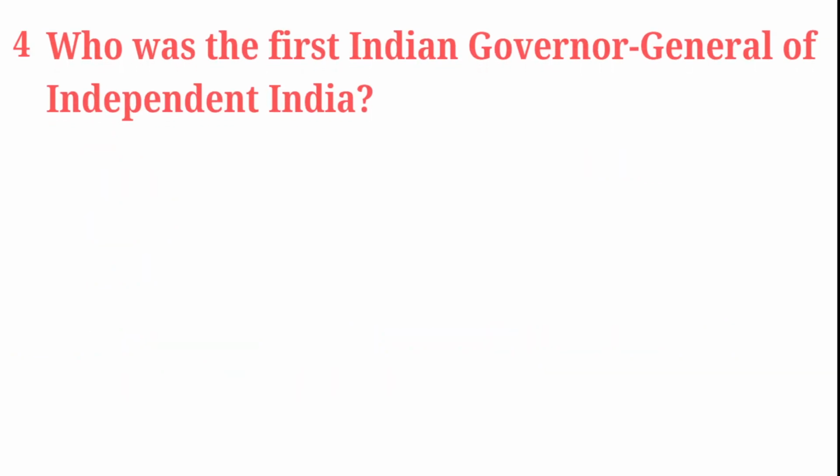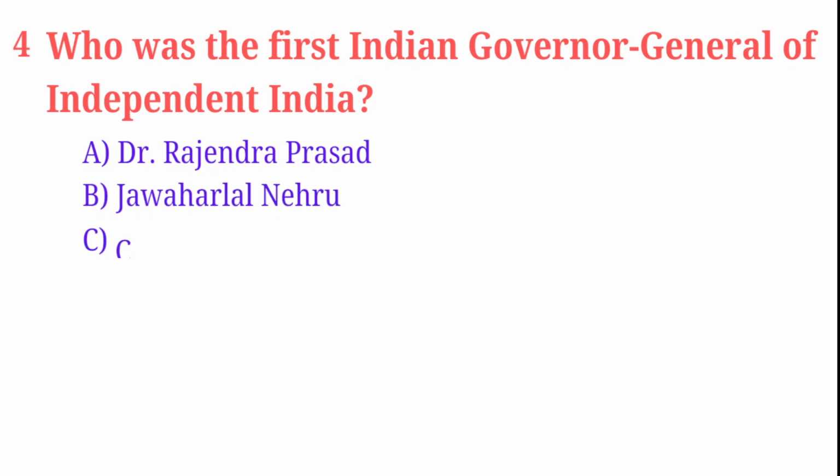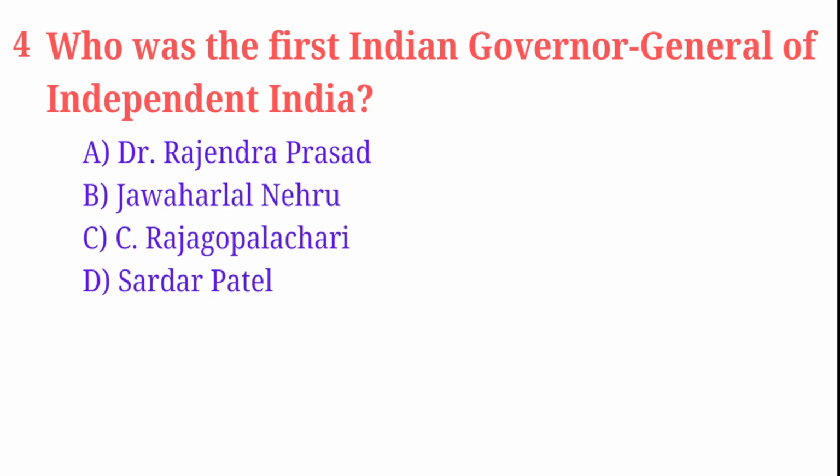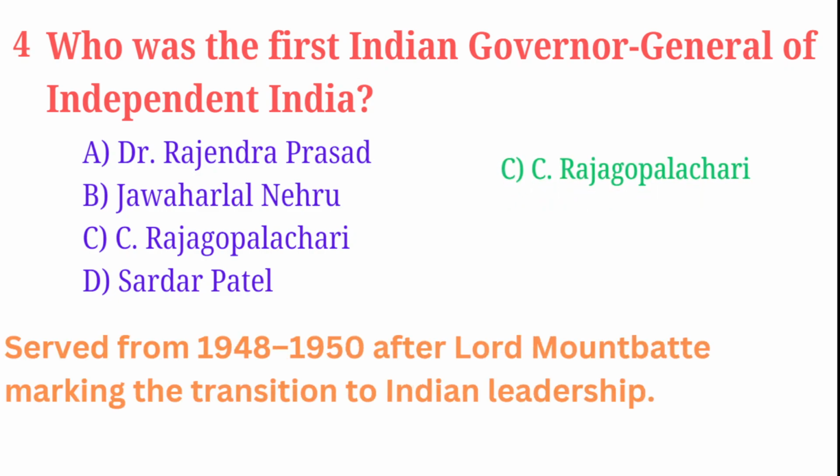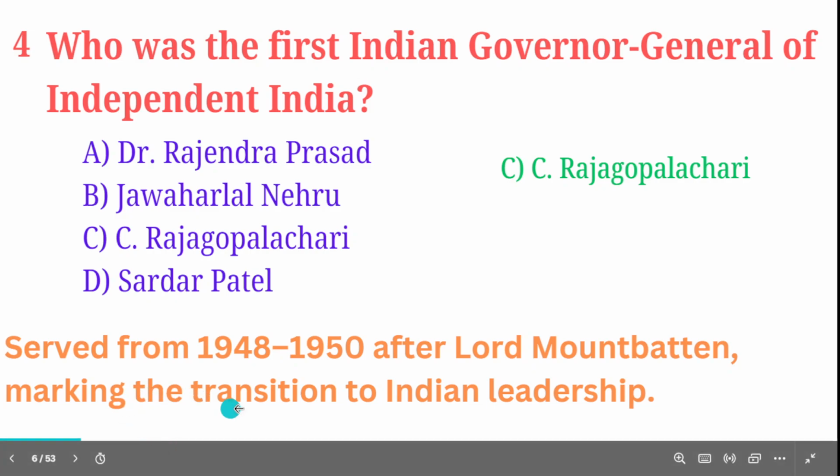Who was the first Indian Governor General of independent India? Options are Dr. Rajendra Prasad, Jawaharlal Nehru, C. Rajagopalachari, Sardar Patel. Correct answer is C. Rajagopalachari. He served from 1948 to 1950 after Lord Mountbatten, marking the transition of Indian leadership.